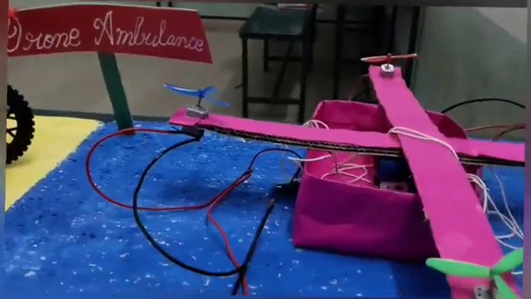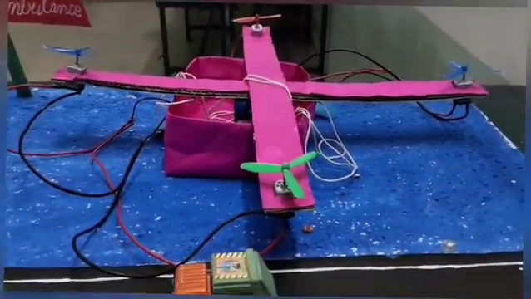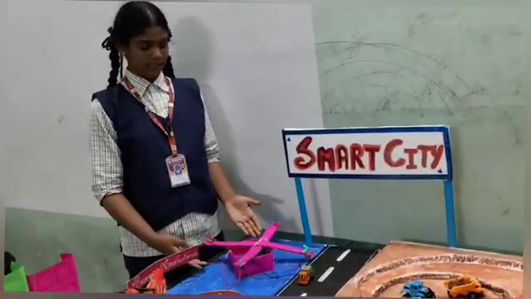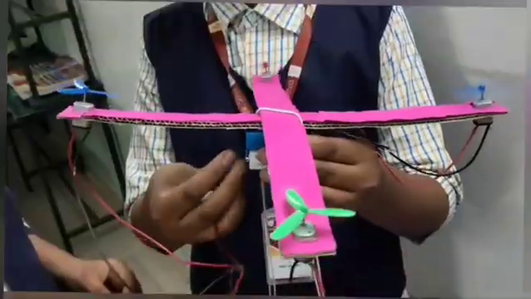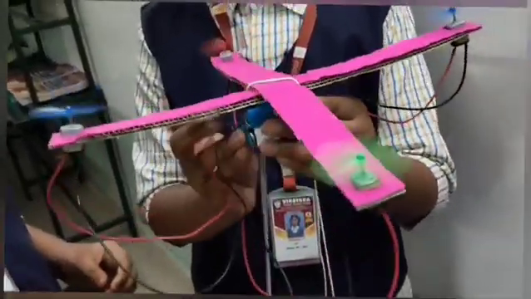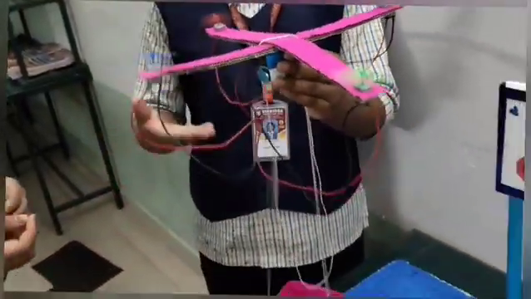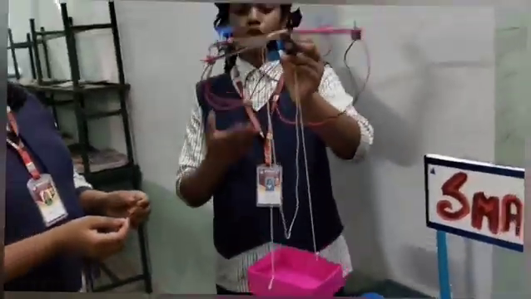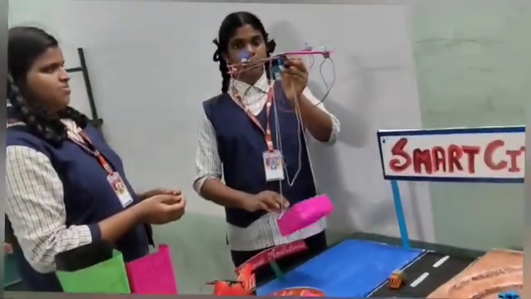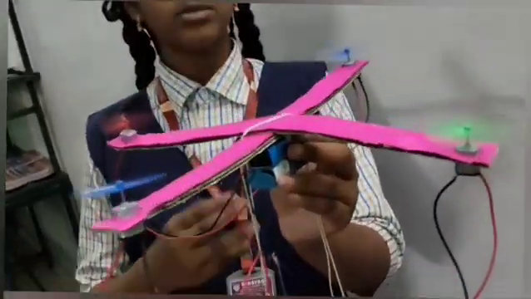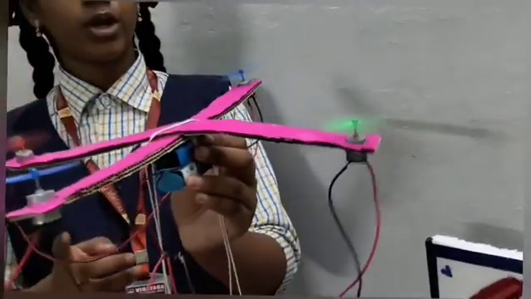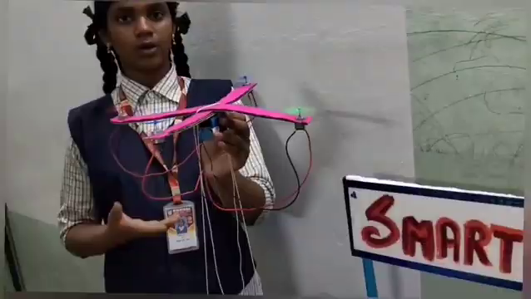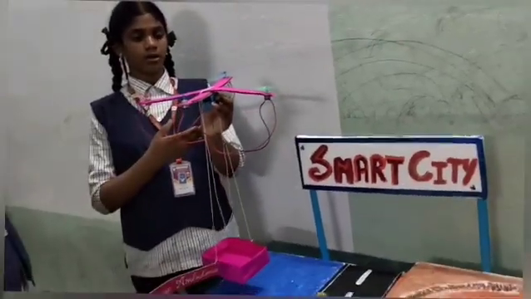A drone ambulance project aims to utilize drones for medical transportation and emergency response. Drones can transport medical supplies such as blood, vaccines, and medication to remote or hard-to-reach areas. If the area is too congested in traffic and communication, drones can quickly respond to disasters, providing critical medical care and supplies. Drone ambulance projects have the potential to revolutionize emergency medical response and transportation, improving patient outcomes and saving lives.